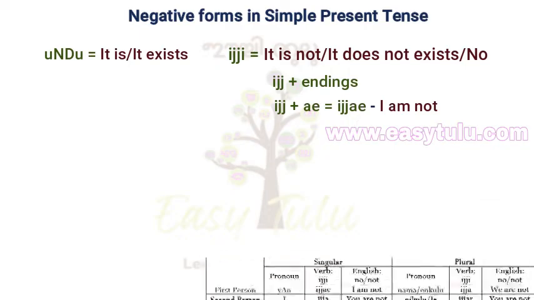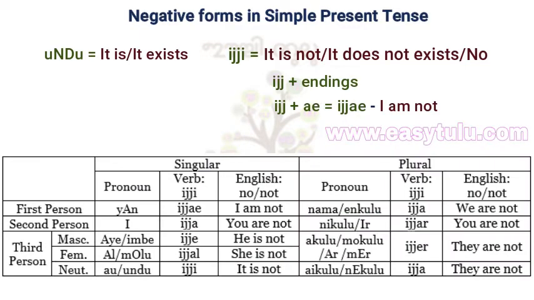Yan ijja, I am not. E ijja, you are not. I or imbe ijje, he is not. Al or molo ijjal, she is not. Au or undu ijji, it is not. Nama or enkulu ijja, we are not. Ir or nikulu ijjar, you are not. Akulu or mukkulu or ar or meer ijjer, they are not. Undikulu or aikulu ijja, they are not.